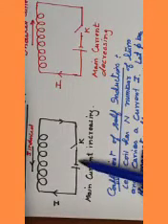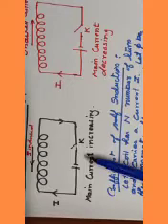Okay, let us revise it again. What is this? Whenever a current is flowing through the coil, as you can see in this diagram, and current is varied, then an induced current is produced in the same coil.